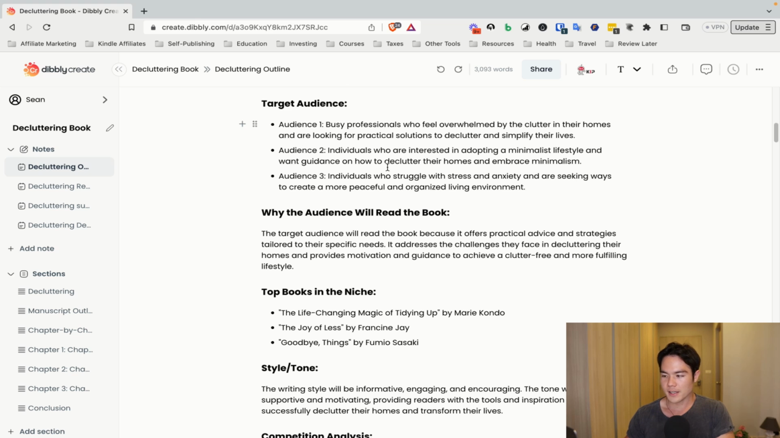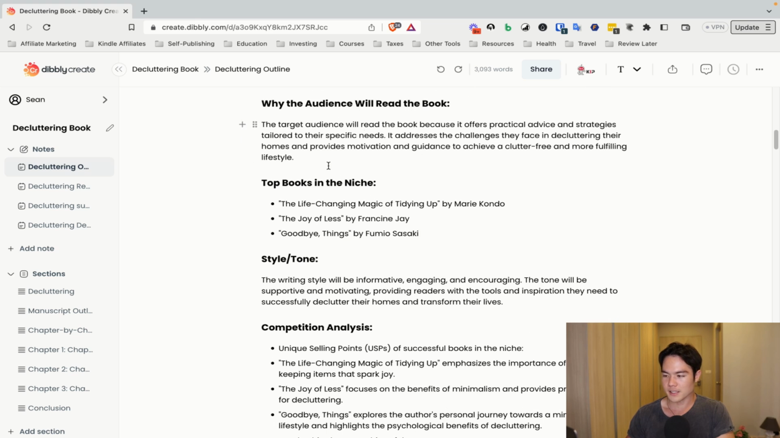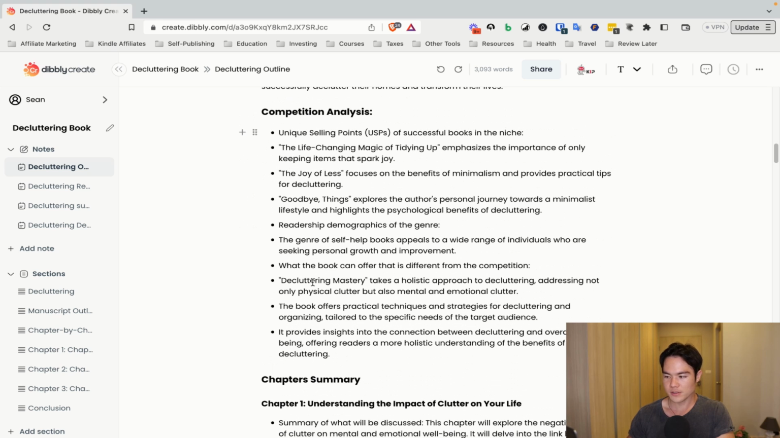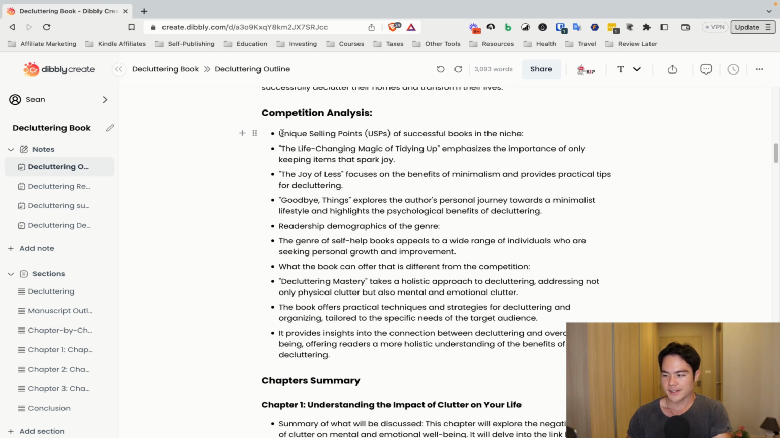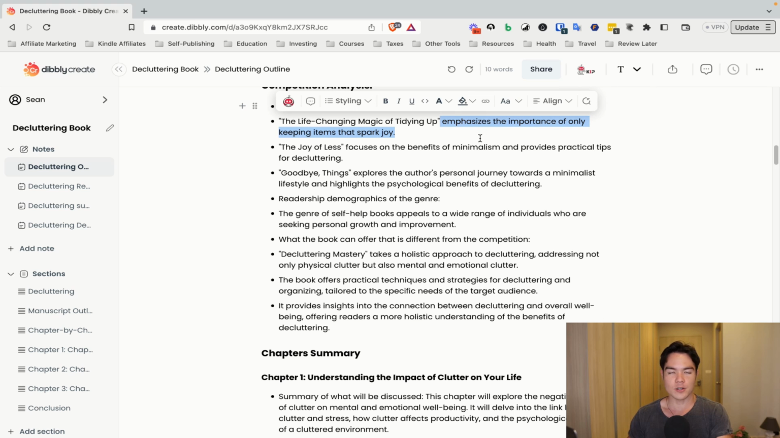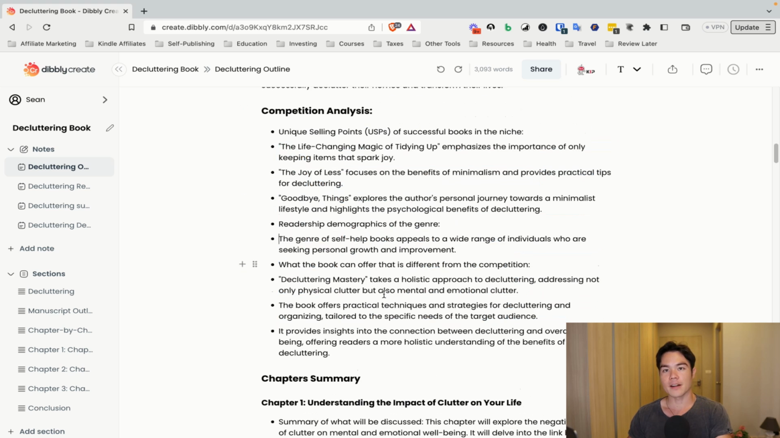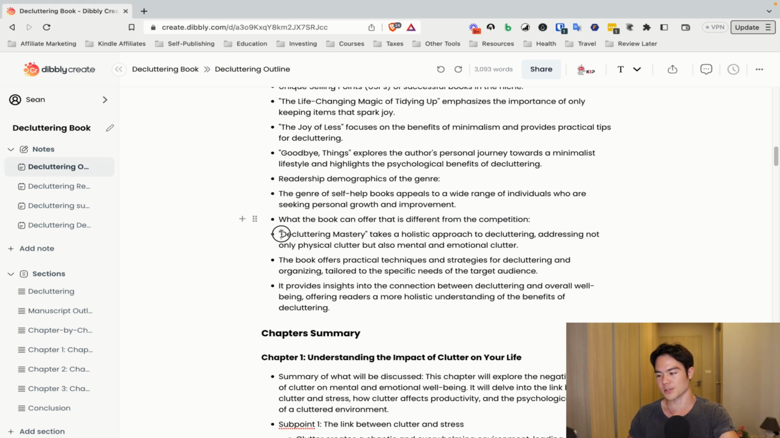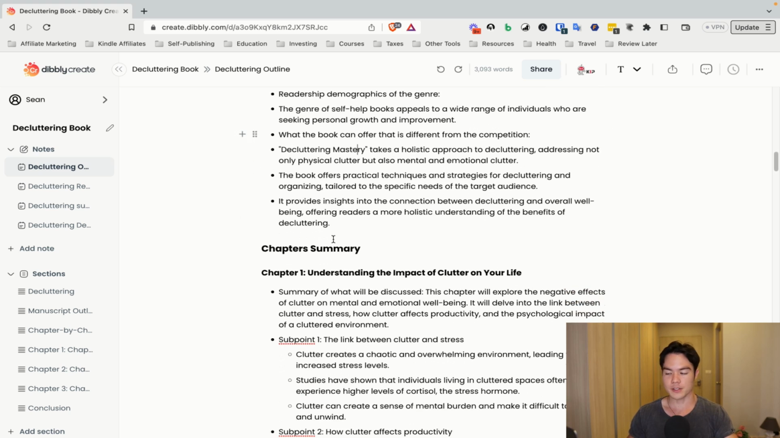Now, for the target audience, you also get 3 ideas from there. Why the audience would read the book, top books in the niche, style tone, and also competition analysis, where it literally tells you what is the unique selling points of your successful competitors. So we have all these books with why they're standing out from the marketplace. And on top of that, it literally tells you here what this book can offer that is different from the competition, right? How our book, Decluttering Mastery, can stand out.